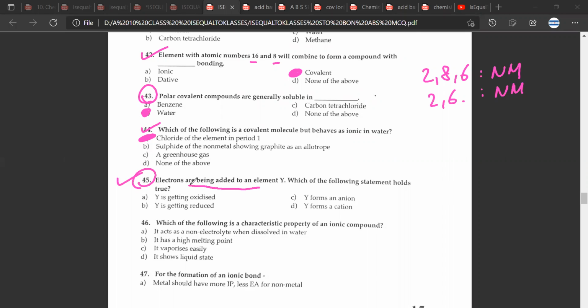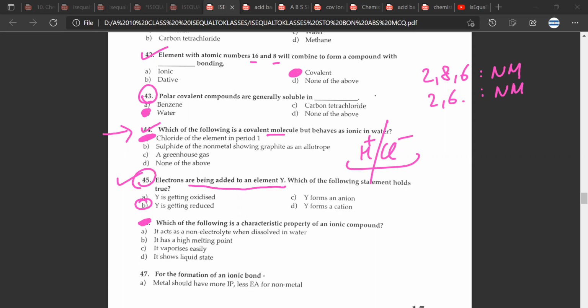Electrons are being added to an element Y. Which of the following holds true? The right answer would be B, Y is getting reduced. Okay. Mr. CB, by the way, what would be the simple example of 44? HCl. Correct. This is a covalent molecule, but when you put it in water, it breaks as H and Cl. Great.